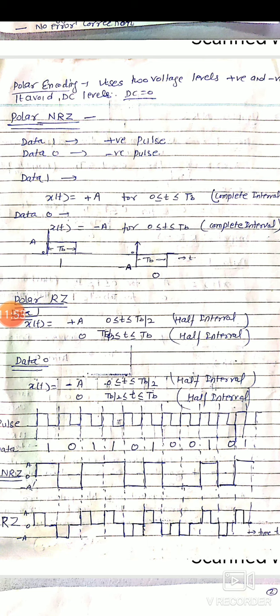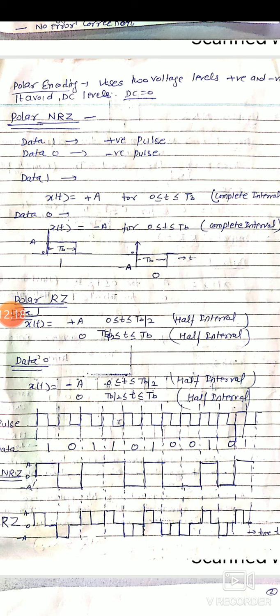And in polar return to 0, again the signal will return to 0 for the next half cycle. Here data 1 will be represented by a positive pulse of amplitude A for the duration up to TB by 2, and 0 for the next half cycle of the pulse, that is from TB by 2 to TB.